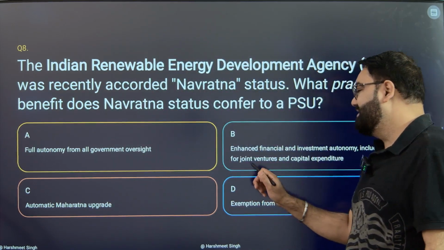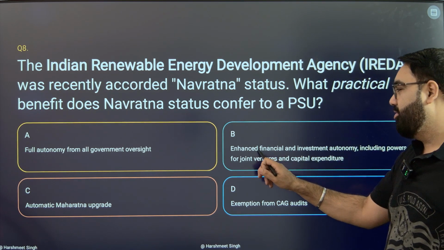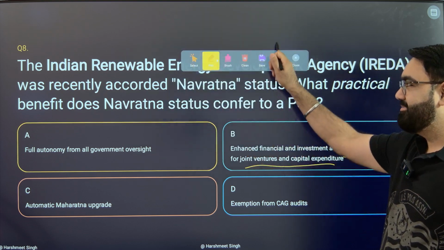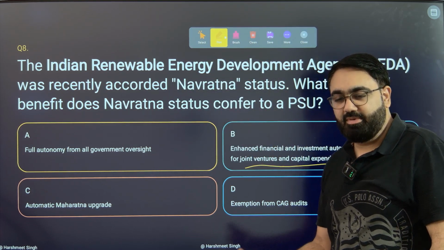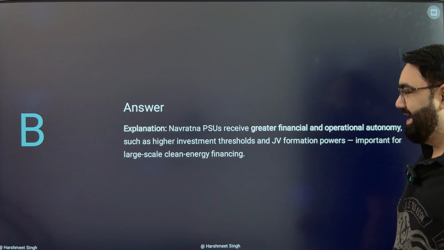The answer thus is B. It gives enhanced financial and investment autonomy, including for joint ventures and capital expenditure. Although they're government companies, they would not have to ask the government permission for all of these up to a certain limit. Do remember this as well.